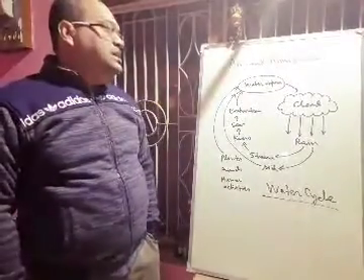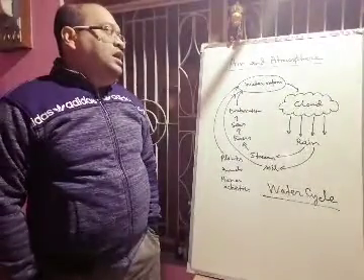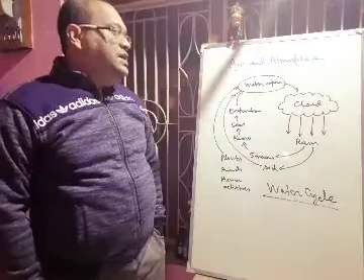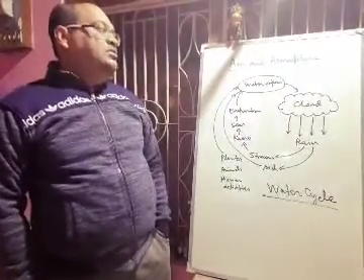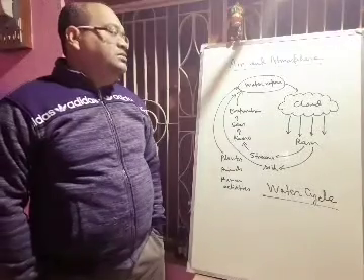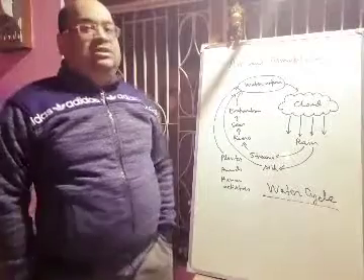Last day we discussed the nitrogen cycle in the chapter air and atmosphere. Today we will start with oxygen gas. All of you know that in air, 21% is oxygen.